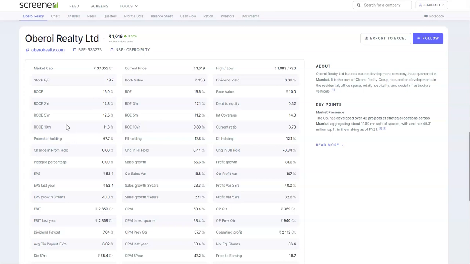The average ROCE for 3 years is 12.8, and similarly average ROCE for 5 years is 12.5 and average ROCE for 10 years is 11.6. So it is oscillating in the range of 11.5 to 17% ROCE.